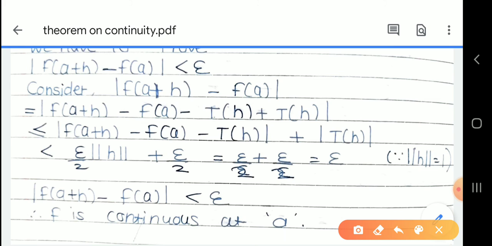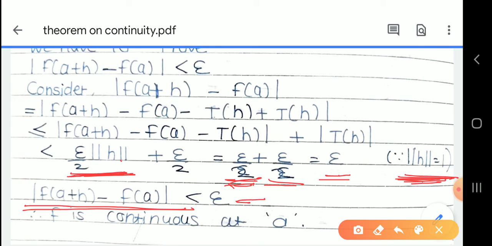So the term epsilon by 2 into norm h is also less than epsilon by 2. Since we take norm h equal to 1, for this value epsilon by 2 into norm h is equal to epsilon by 2, and epsilon by 2 plus epsilon by 2 is equal to epsilon. That means modulus of f of a plus h minus f of a is less than epsilon. That means by the definition of continuity, the function f is continuous at a.